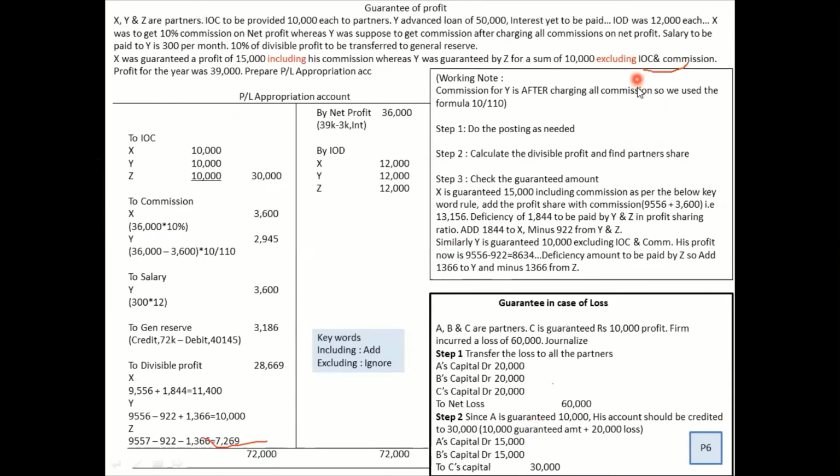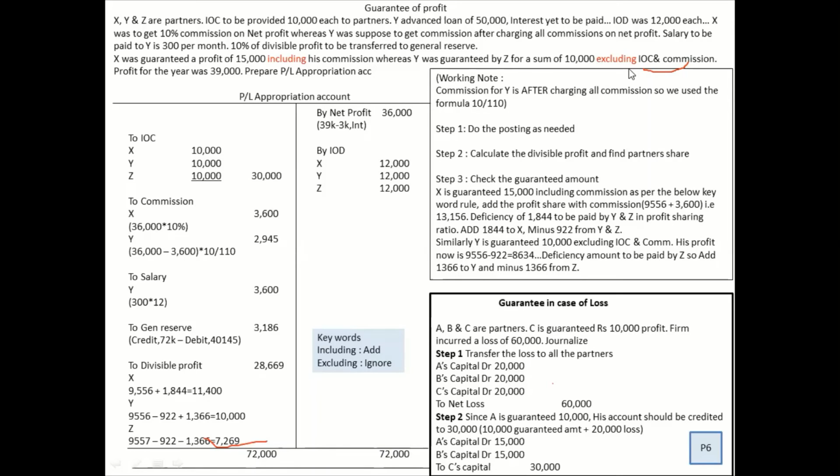Let's move on to the last and the most interesting part, which is called guarantee of profit. Now, what does guarantee of profit mean? Guarantee means the firm is guaranteeing one of the partners that every year you will be getting this much amount of profit, come what may. Even if there is a loss, this partner maybe is an expert, maybe there is some particular reason for which this guy has been given a guarantee.